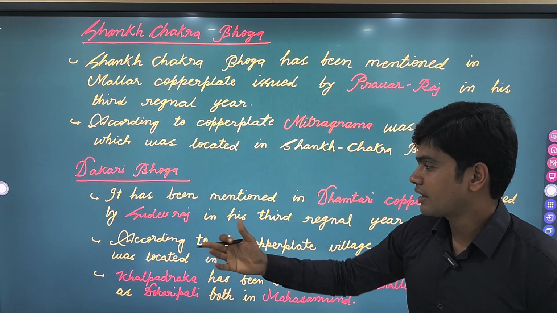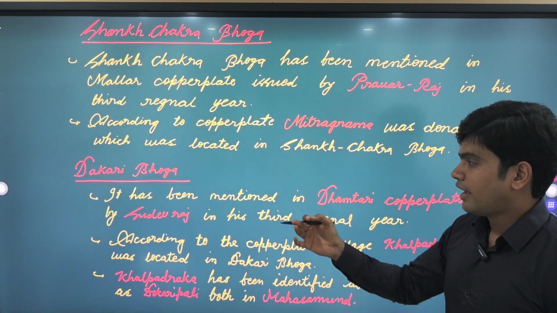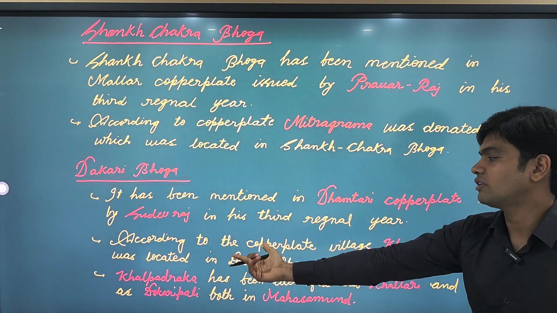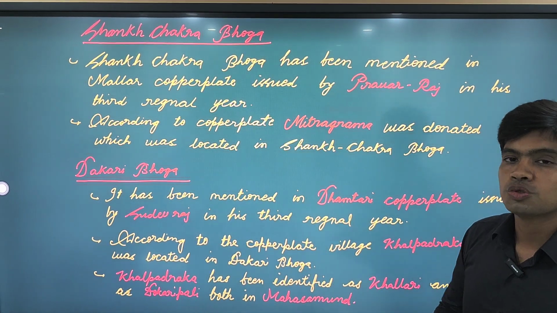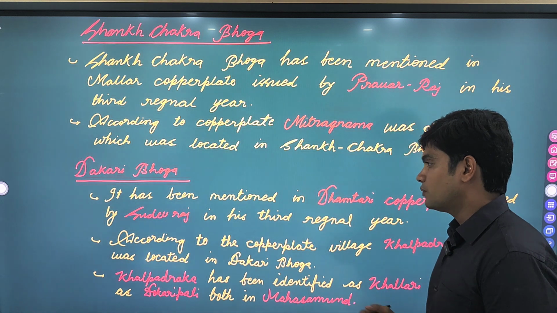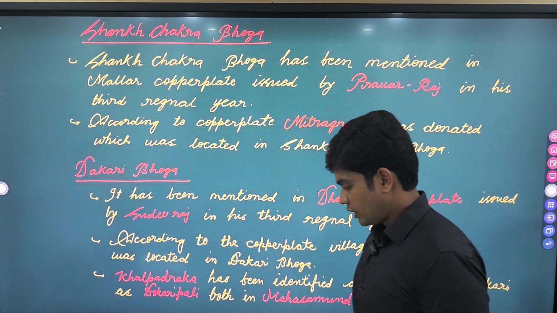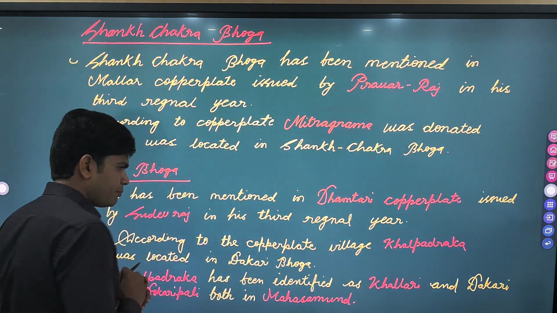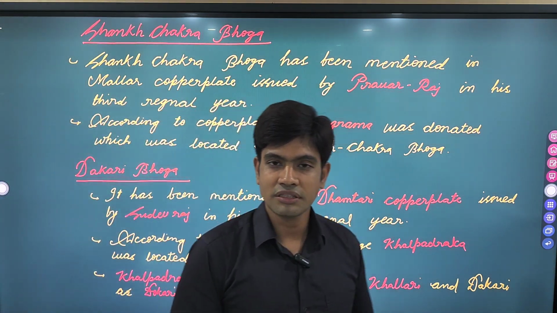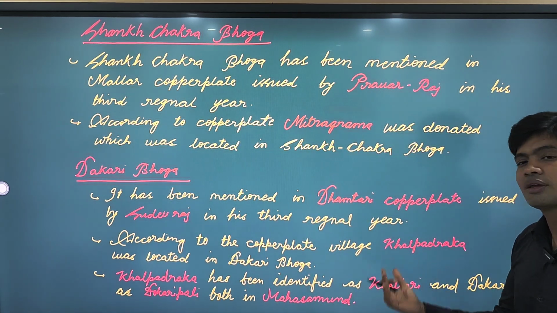Now next is Dakri Bhoga. It has been mentioned in the Dhamtari copper plate issued by Sudev Raj in his third regnal year. So Sudev Raj issued the Dhamtari copper plate in his third regnal year, in which Dakri Bhoga has been mentioned. According to the copper plate, there was a place known as Khal Padraka, which was located inside the Dakri Bhoga.